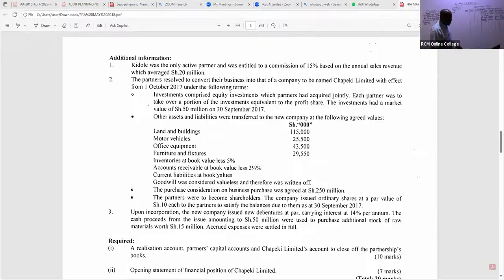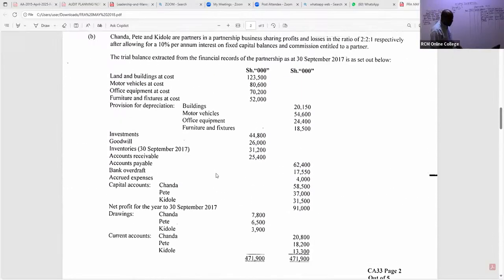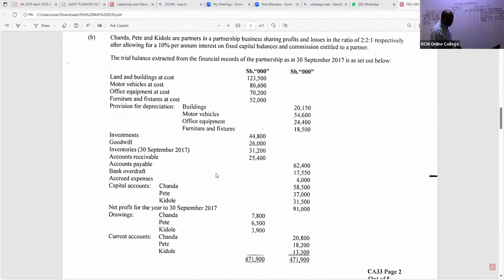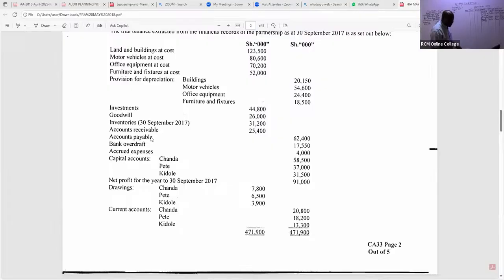We have payables, and I can see we have accrued expenses. They were taken over by the new company, even the bank overdraft. Yes, I can see bank overdraft. So bank overdraft was taken over by the new company. It's a current liability. I can see a figure of bank overdraft, 17,550. And then now, my good students, I can see accrued expenses.